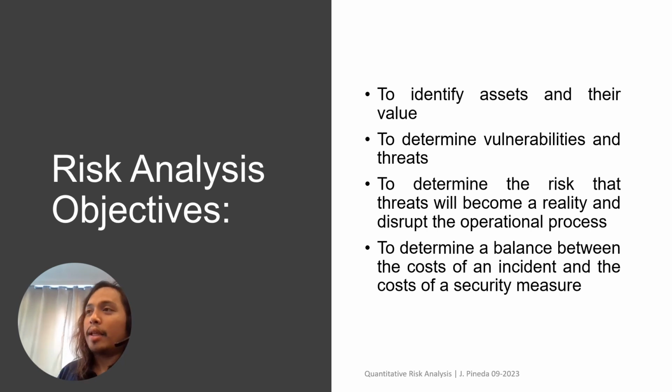And then after you have identified your assets, vulnerabilities, and threats, you will be able to determine the risk rating, depending on qualitative or quantitative. That will help you determine whether the threats will become a reality and disrupt the operational process. And last would be to identify the cause of an incident and the cost of a security measure.